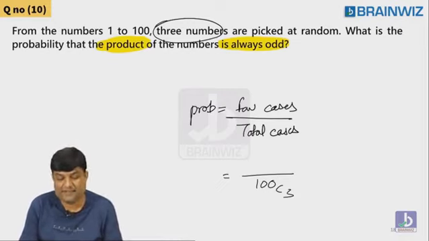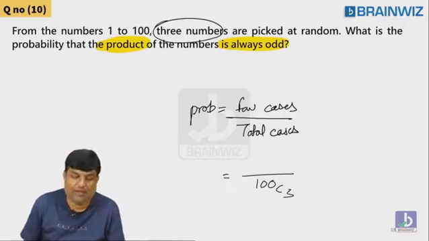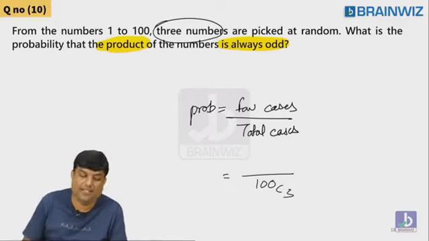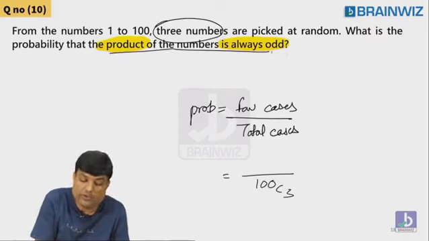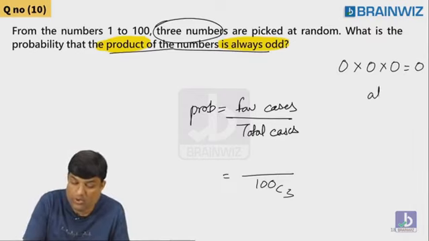Lakshmi is saying, sir, don't worry, I'll help you get half of the answer. Okay, Sri Lakshmi. 50C3. Are you sure 50C3? How is it 50C3? Which 50 are you picking? Let me know. Product of three numbers should be odd. Odd into odd into odd is odd.